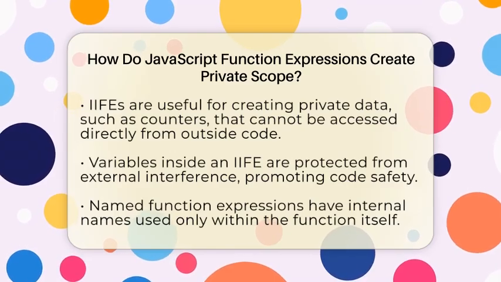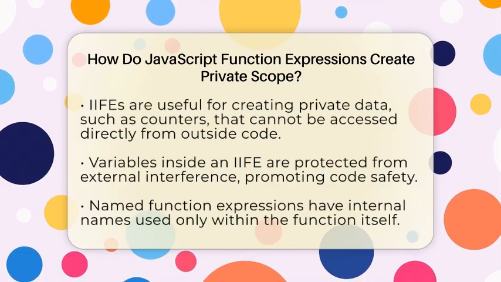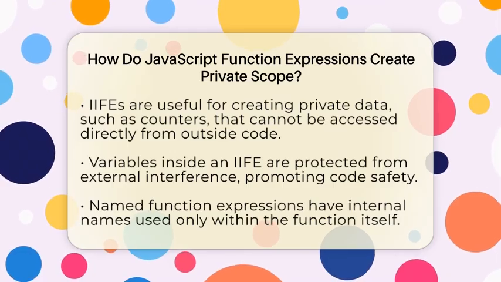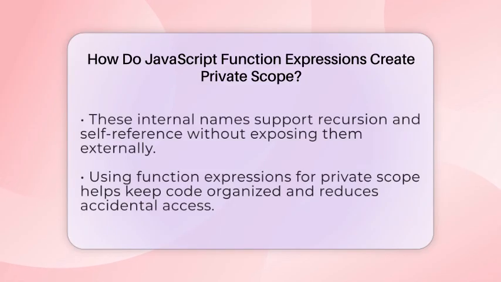Named function expressions are another handy tool. You can give a function a name, but that name only exists inside the function itself. For example, if you name a function internal, you can use that name inside the function for recursion or self-reference. But outside the function, that name isn't available. It's like having a secret nickname only the function knows. This helps keep your code organized and prevents accidental access to internal functions from outside.